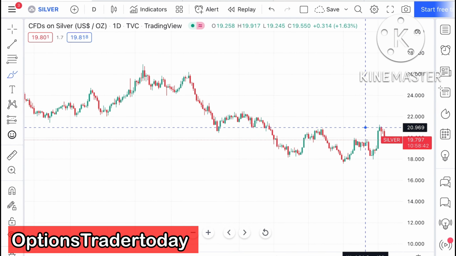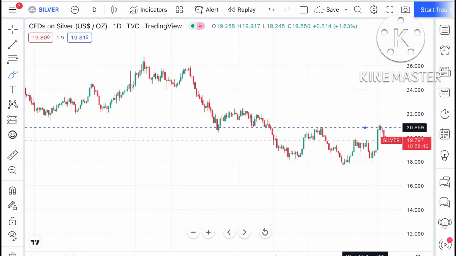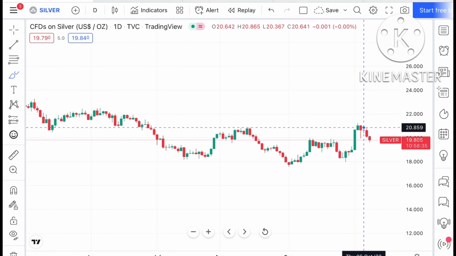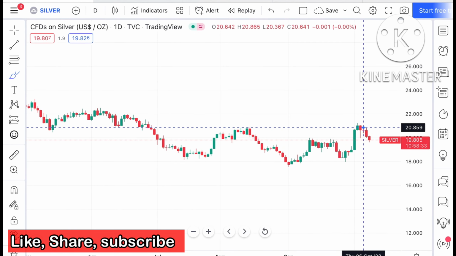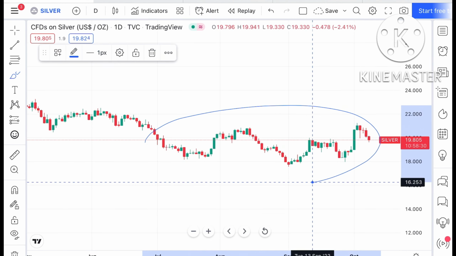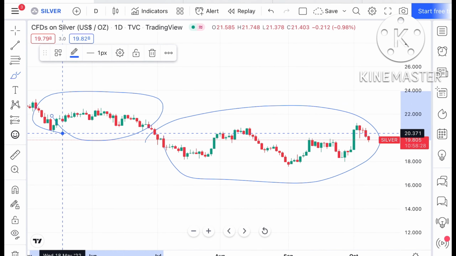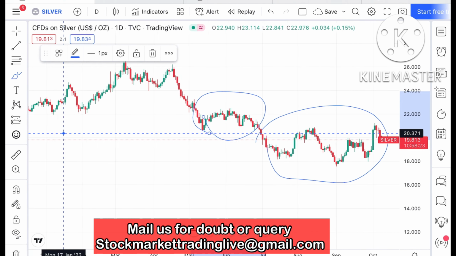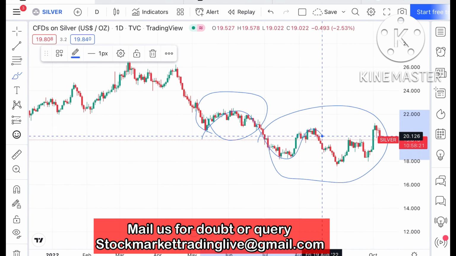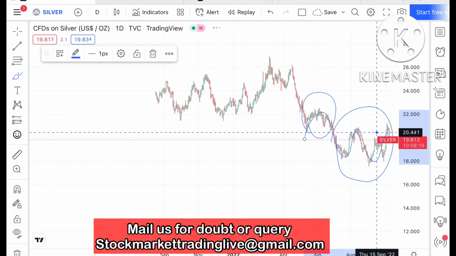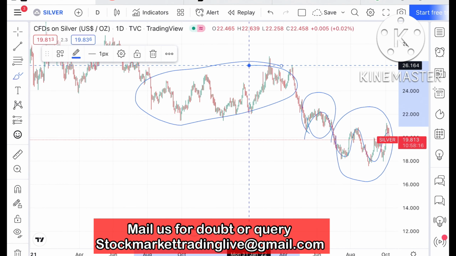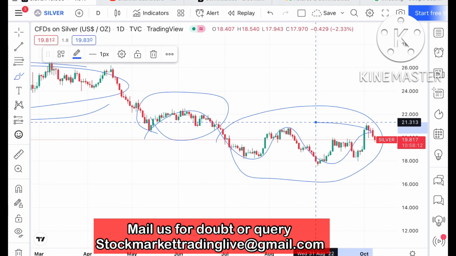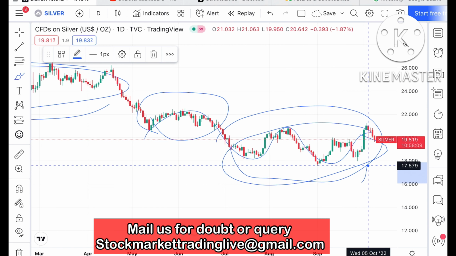So today in this video I'll explain how the silver price has moved in the last 2 days and how it will move in the next 2 days. See, if you look at the chart of silver, it has been moving in a particular range for 2 months. This is the range, and before that it was moving in this particular zone. This is quite a volatile range, because otherwise it was moving for quite some time in this zone. After this zone broke downside, it came into this particular zone, and the zone low was around